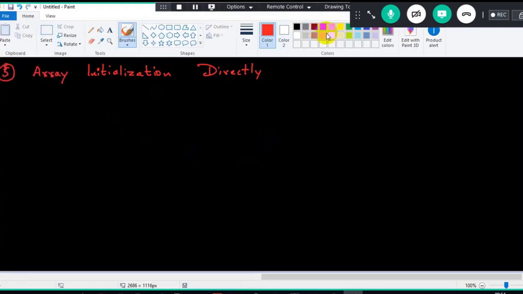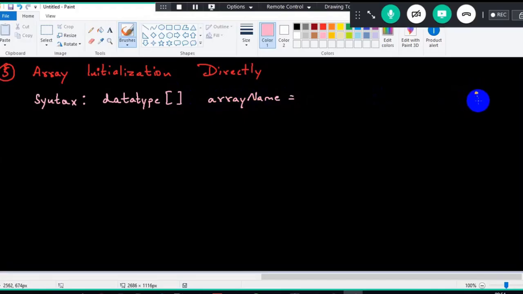Absolutely possible. So how can we do it, sir? I will tell you. We have a beautiful syntax. The syntax is data type. We know the declaration part, don't we? Data type, brackets, we have to give the array name, equal to, and terminate using semicolon. Within this, open curly braces, close curly braces, and I have to enclose the values directly, value v1, v2, v3 till value vn. So I can have n number of values here automatically.